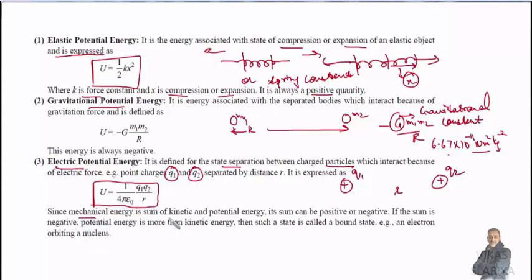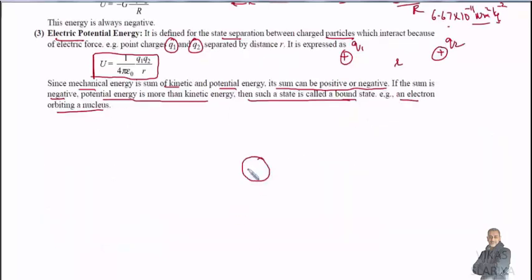Okay. One more point: since mechanical energy is the sum of kinetic and potential energy, its sum can be positive or negative, right? If the sum is negative, meaning potential energy is more than kinetic energy, such a state is said to be a bound state. Means we have a situation where potential energy is more and kinetic energy is less, and potential energy is always negative. If the total of these two is negative, then it is said to be a bound state. For example, an electron orbiting a nucleus. We have a nucleus like this, and we have an electron orbiting around it.